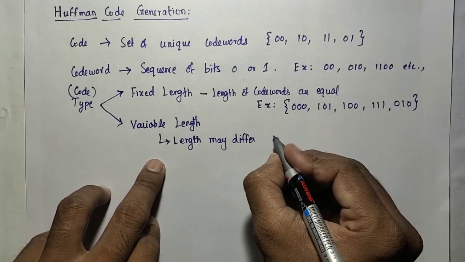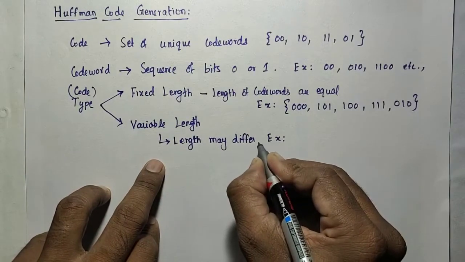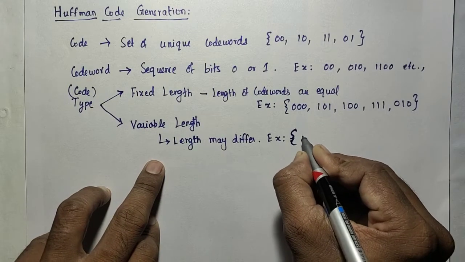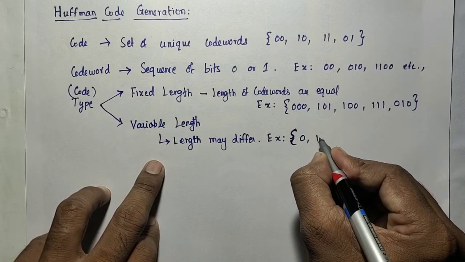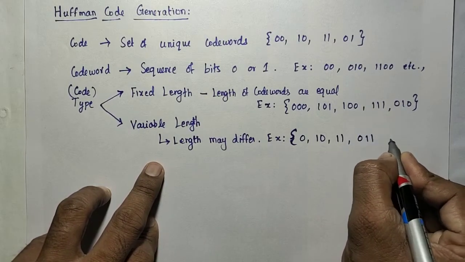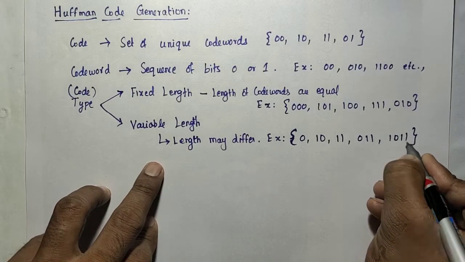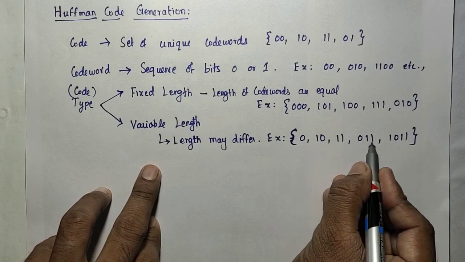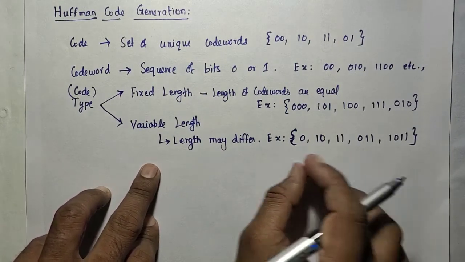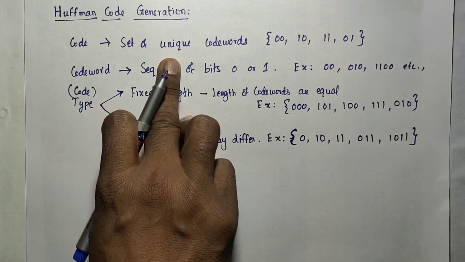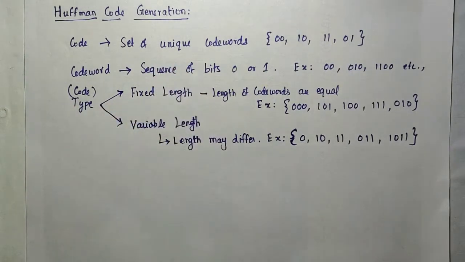And variable length means the length may be different. One may be 0, another one is 10, another is 11, and 011, and 1011, like that. So here this length is 1, this length is 2, this length is 3, this length is 4. So the code words differ in their length. And the uniqueness is common. The code word should not be repeated.